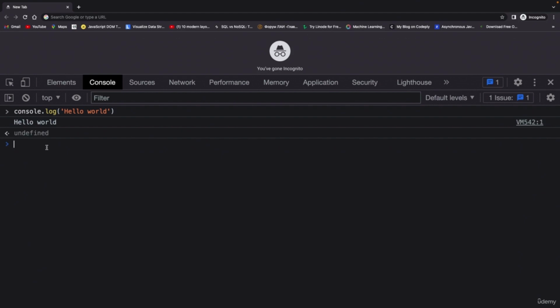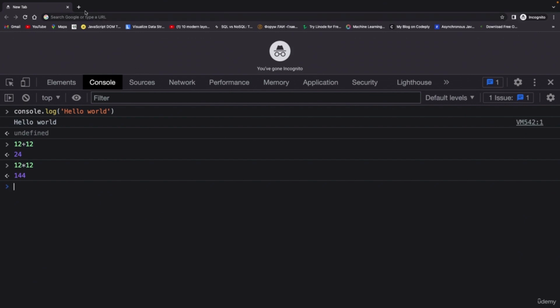Similarly, you can do mathematical calculations as well. For example, 12 plus 12, this is 24. 12 into 12, 144. So now you can see how fast it is to do some testing over here in the browser developer tools, right? So this is the reason why we use browser developer tools. Obviously we do not write real programs here. Now let's see how we actually write real programs.